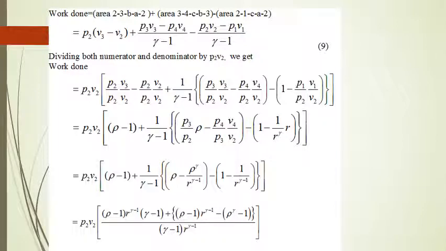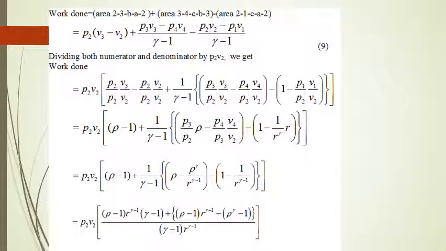Now for the work done, because we want to find out mean effective pressure, and that can be done by the formula work done divided by swept volume gives mean effective pressure. So the area within this geometrical diagram we have to find out. That is equal to P2 into V3 minus V2, the area of the rectangle, plus the area under the curve 3 to 4 minus the area under the curve 1 to 2.